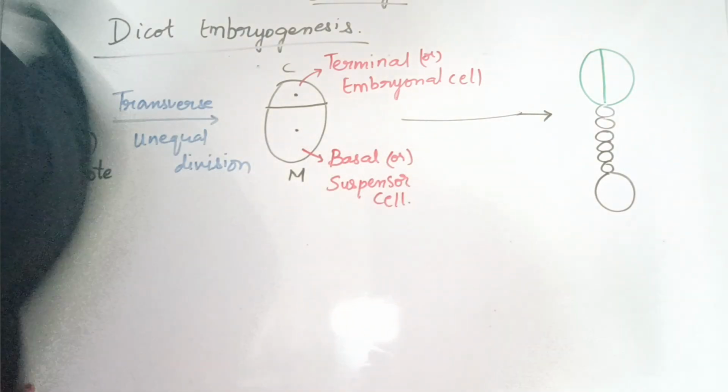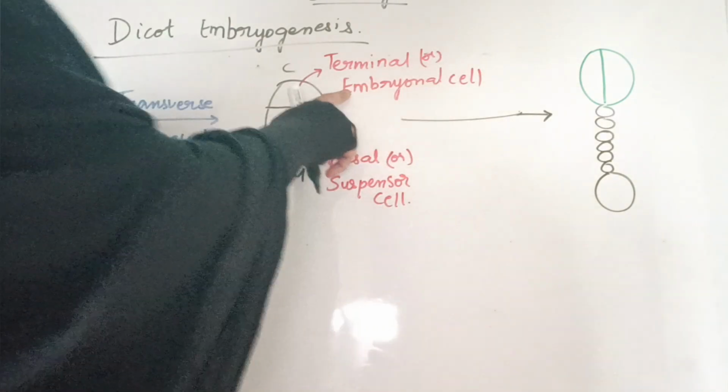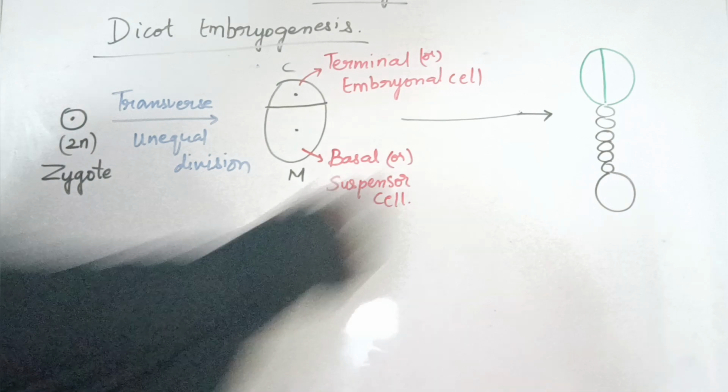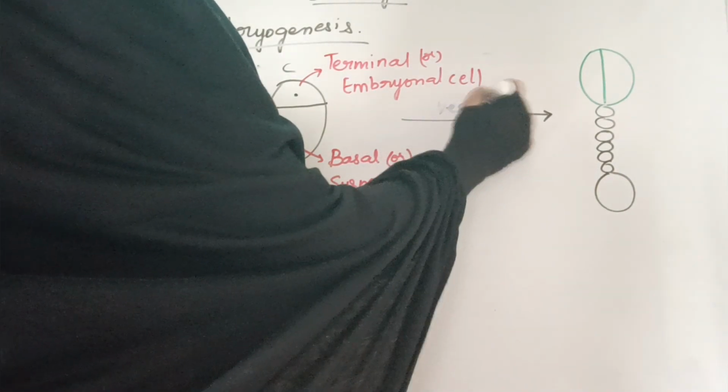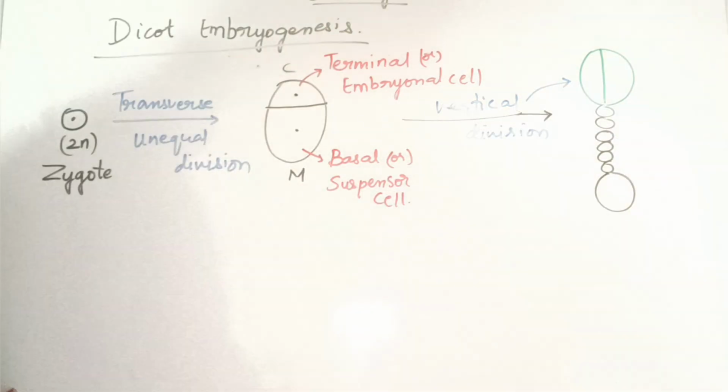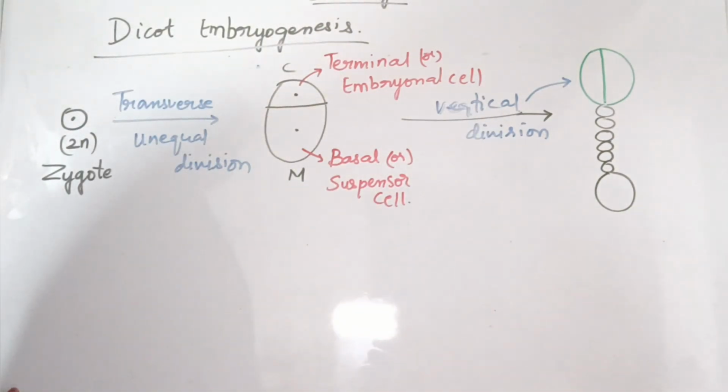But in the terminal or embryonal cell, vertical division will take place. That is, this is the first transverse and then now vertical division, and that too only in the embryonal cell, the upper terminal part.